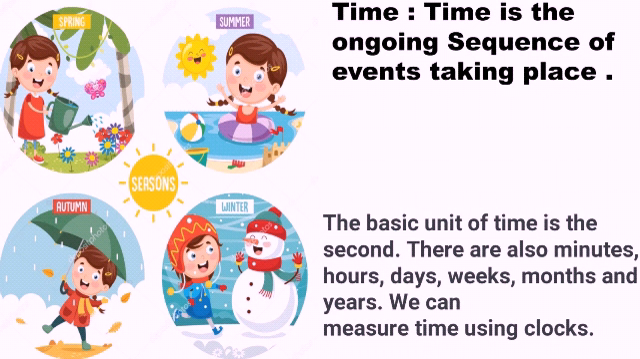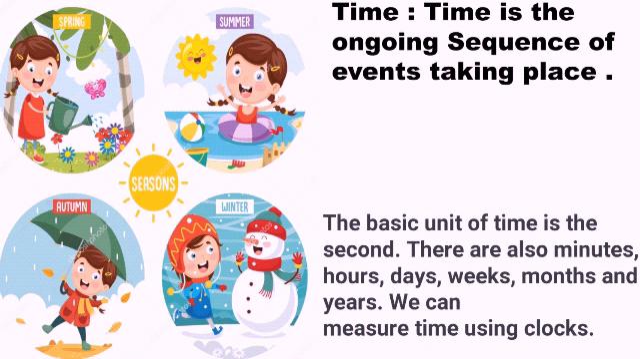So what is time? Time is the ongoing sequence of events taking place. So time can be measured, and it can be measured in different units also. The basic unit of time is second. And there are also minutes, hours, days, weeks, months, and years. We can measure time using clocks.